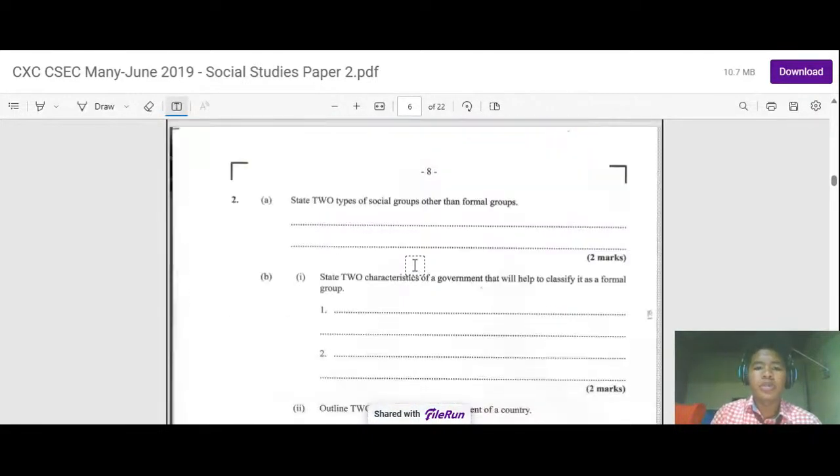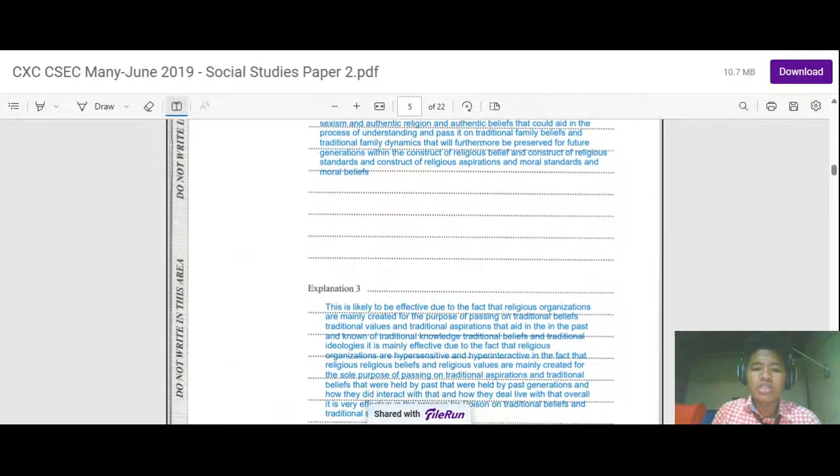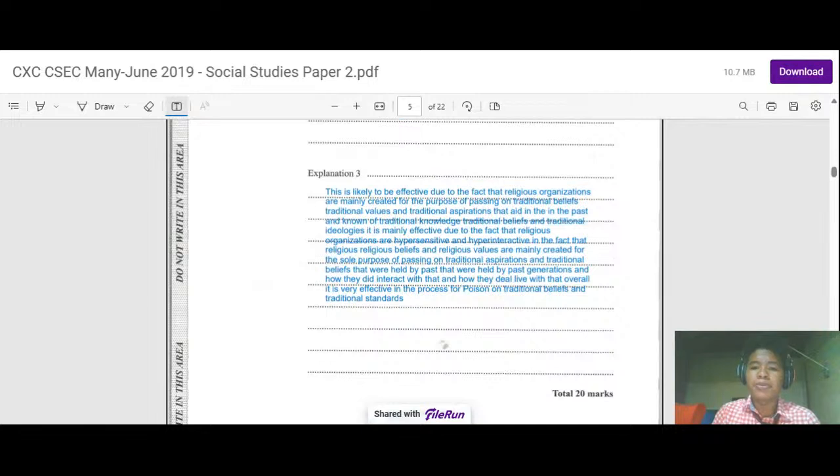All right, that is the third explanation. Let's go through it again. This is likely to be effective due to the fact that religious organizations are created for the purpose of passing on traditional beliefs, traditional values, and traditional aspirations, and traditional knowledge, beliefs, and ideologies. It is mainly effective due to the fact that religious organizations are hypersensitive and hyper interactive.